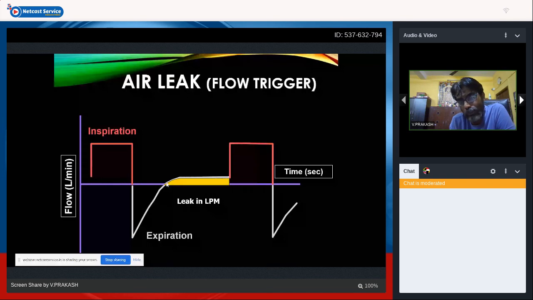The flow has to compensate for the leak; extra flow has to compensate for this amount of loss. Most ventilators give a compensation of up to 25 to 50%. So they will have an extra flow. The expiration never reaches your baseline; it stays above it. So extra flow is going to be there in your expiratory phase. Leakage is going to be there, which is identified by the trigger. So it is raised. Leak is identified in flow-trigger ventilation.